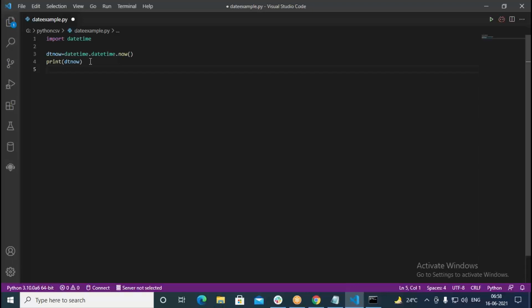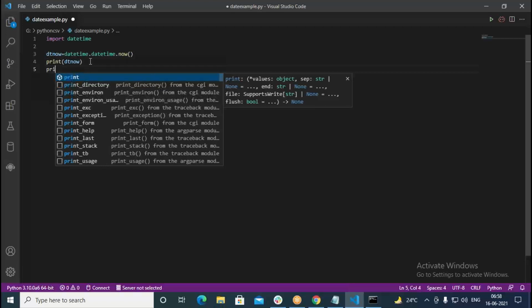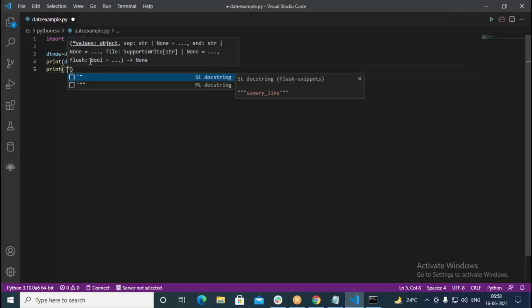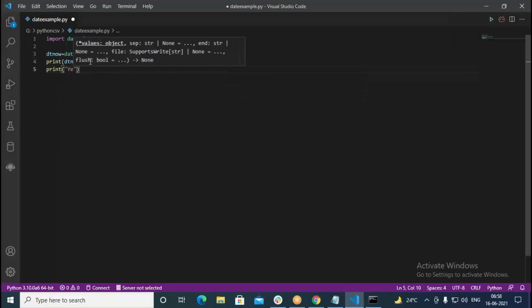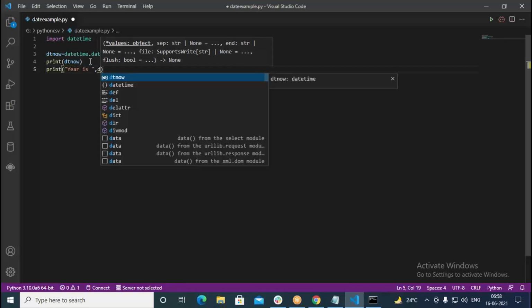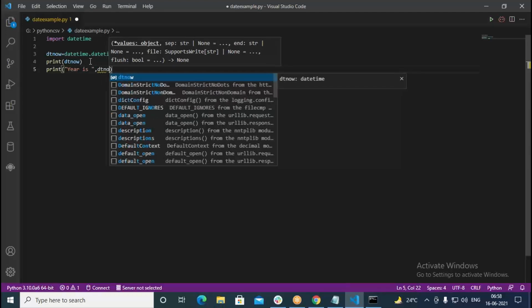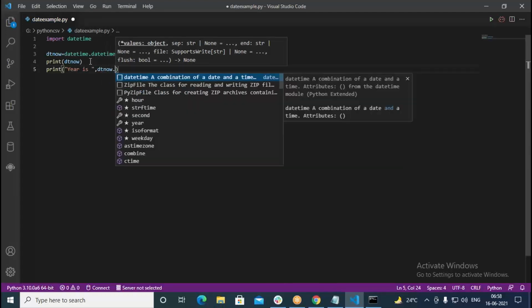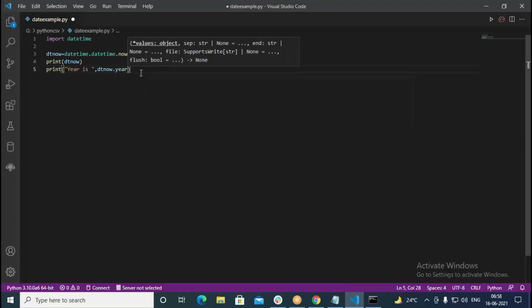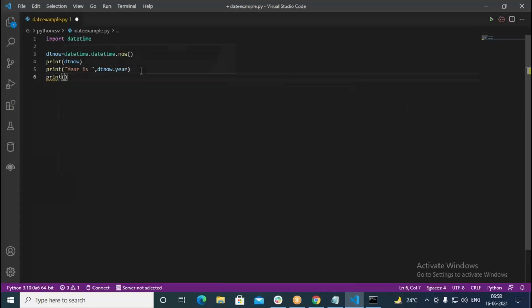Therefore, I write print, year is, then I put here the variable name dt.now, followed by the dot operator, I can go with year. It is showing with IntelliSense. I can put year. Similarly, print, I write month is.